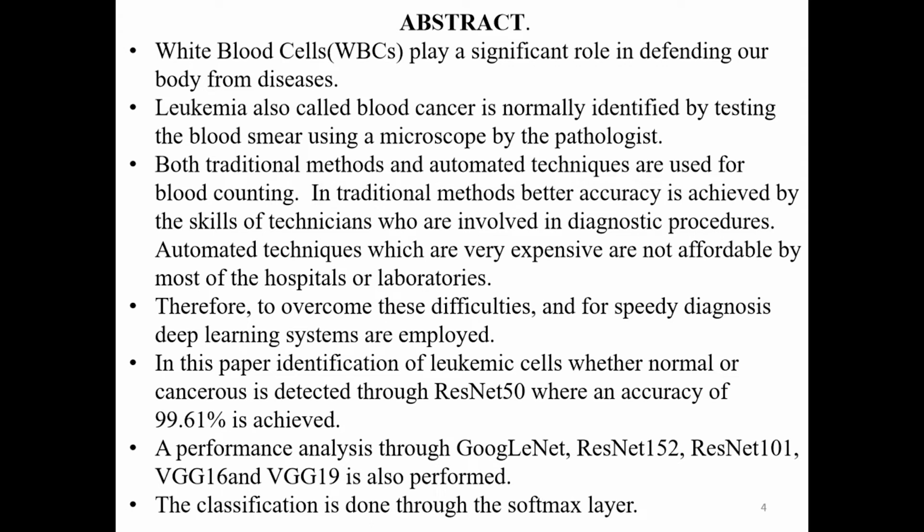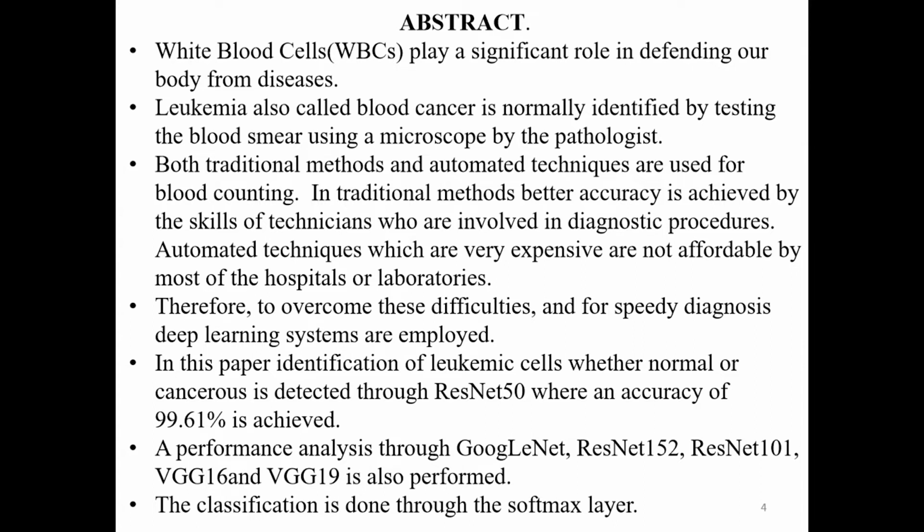So to overcome these difficulties, we need a speedy diagnosis of these diseases. Here I have implemented deep learning systems for this speedy diagnosis. In this paper, I have done the identification of leukemic cells, whether it is normal, that means not infected, or infected, using a pre-trained network called ResNet 50, and I have achieved an accuracy of 99.61%.